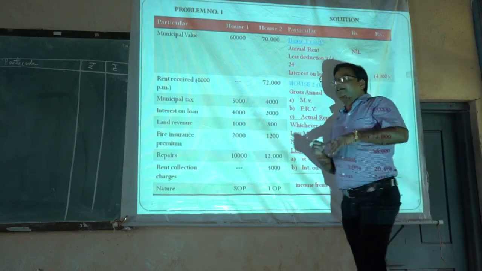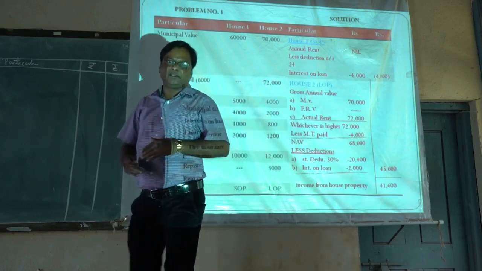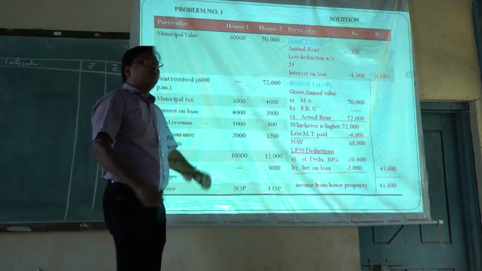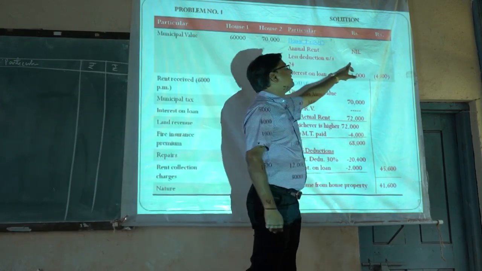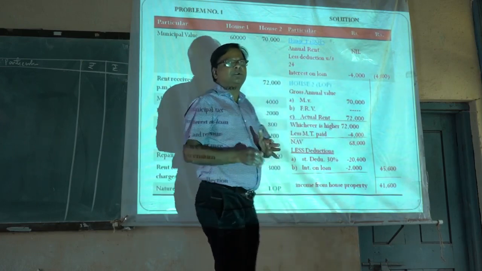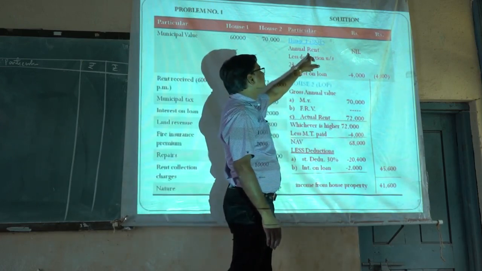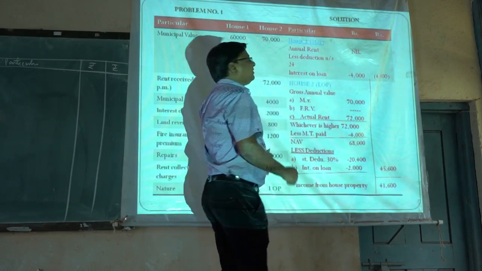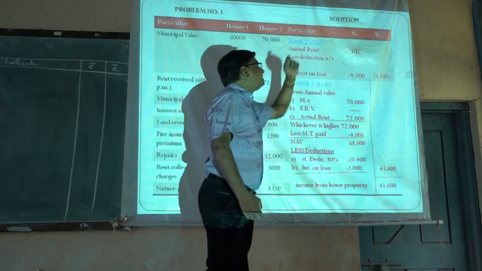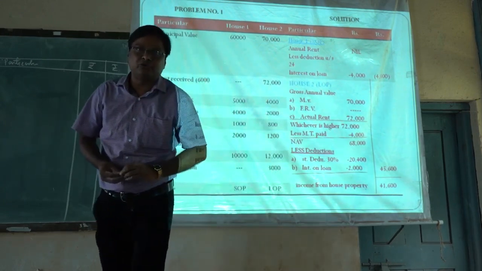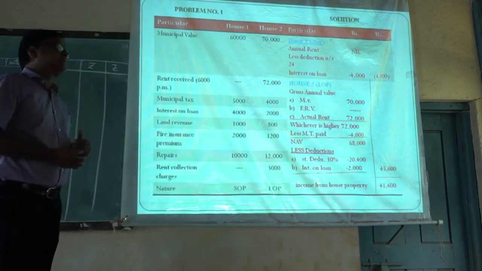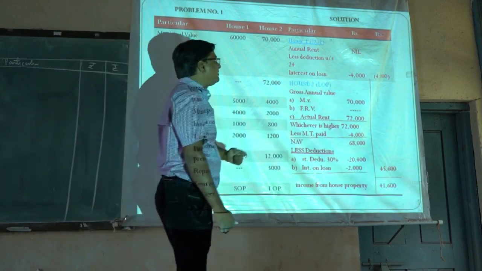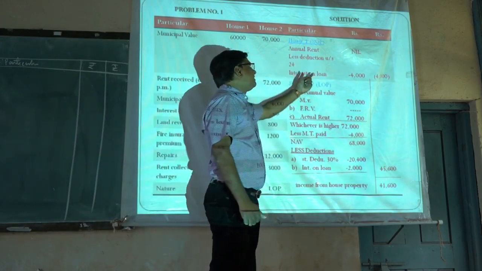We know that if any property is occupied by the owner for his own residential purpose, that property is SOP property, and the annual value of this property is always nil. Means it is not required to compute like the LOP property. Means we have to take the annual value of this property as nil. And from this annual value, we have to deduct the deduction which is available under section 24. For LOP property, there are 2 deductions: one is standard deduction and another is interest on loan deduction. But for SOP property, only one deduction is available, that is interest on loan.